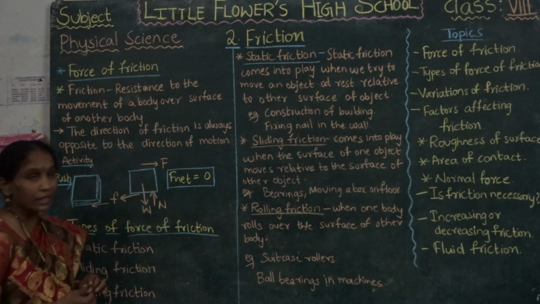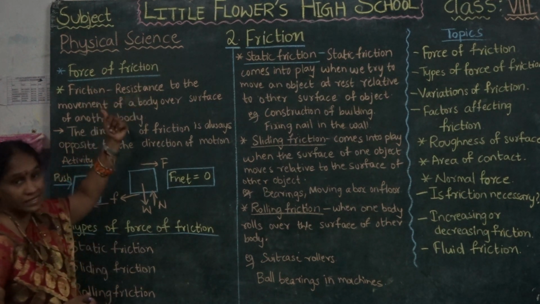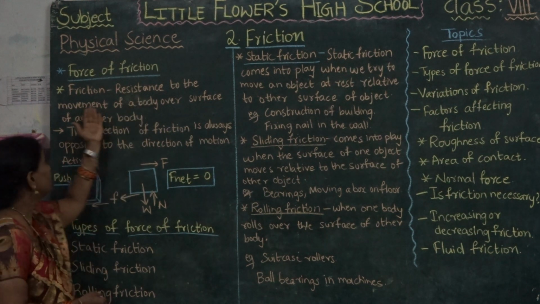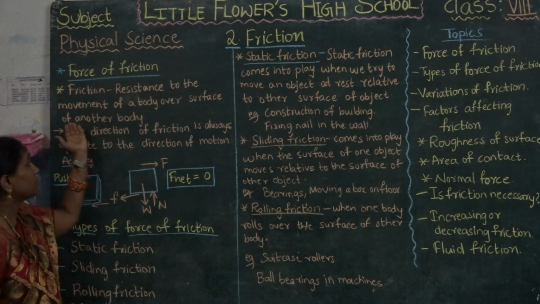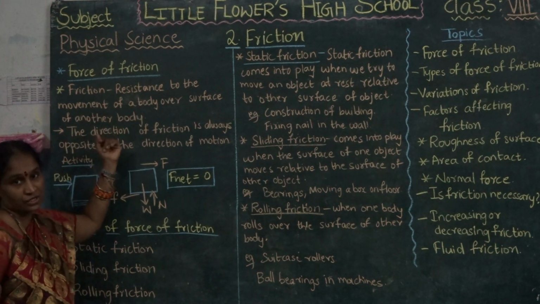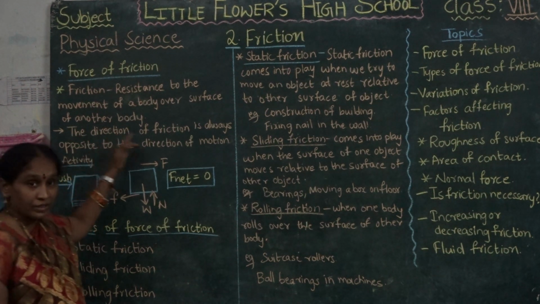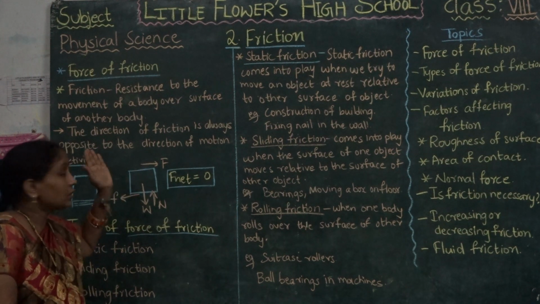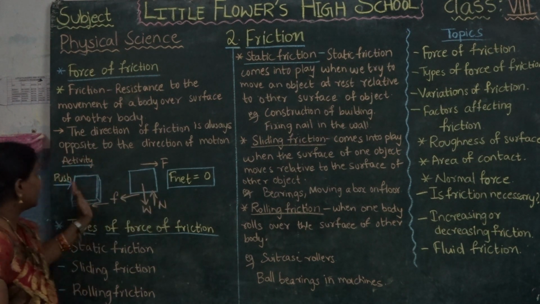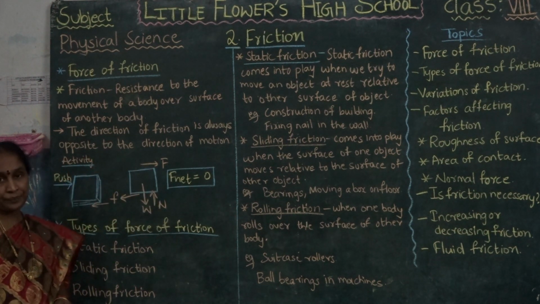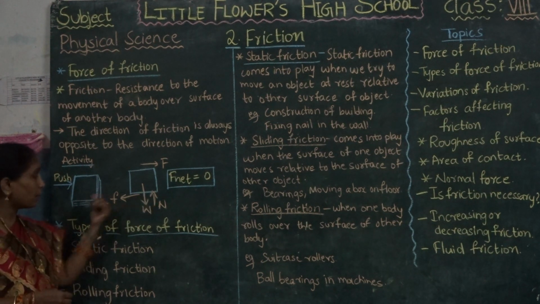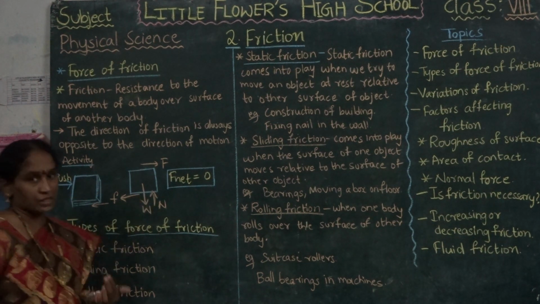Resistance to the movement of a body over the surface of another body is called friction. The direction of friction is opposite to the direction of motion of the object.